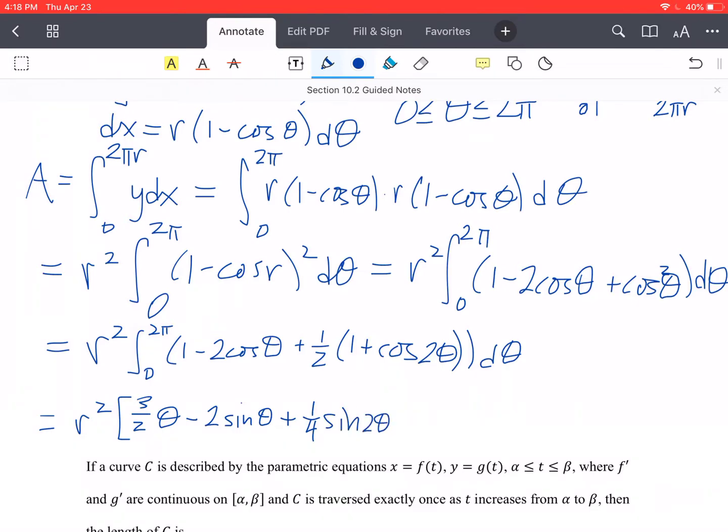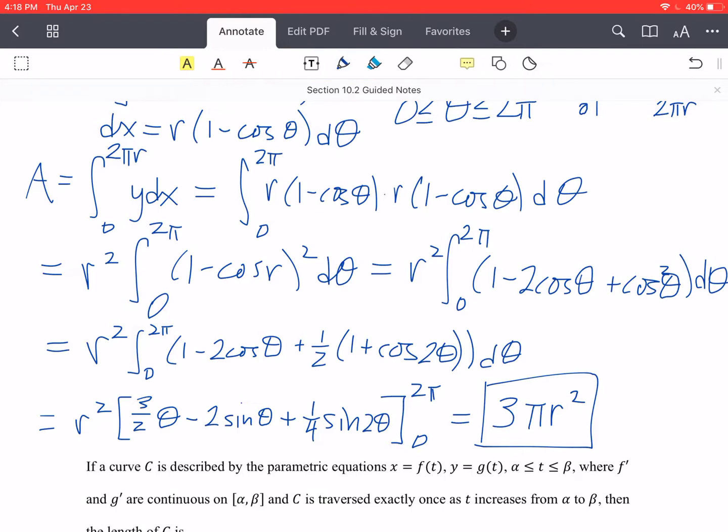You can do a u sub for that if you'd like. Evaluated from 0 to 2 pi, you're going to get a lot of zeros, and all you're left with is 3 pi r squared. So if you want to find the area under one of the arches of the cycloid, you just take 3 pi times the radius squared, whatever the radius is of that circle.